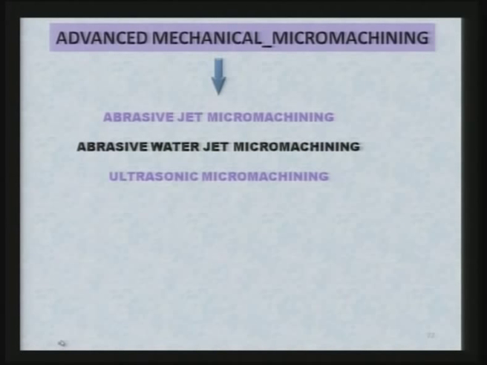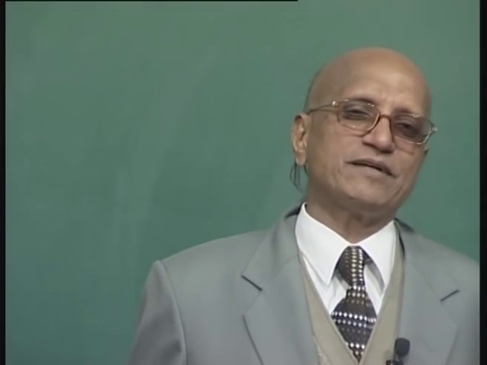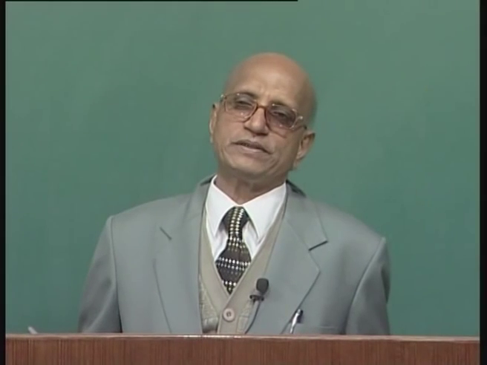Since principles we have already discussed while discussing these individual processes, I will just give you some differences between macro and micro machining and some peculiar examples of the application of these micro machined parts or micro machining processes. Please note very carefully that while discussing these various processes, I am not going to discuss the working principle.